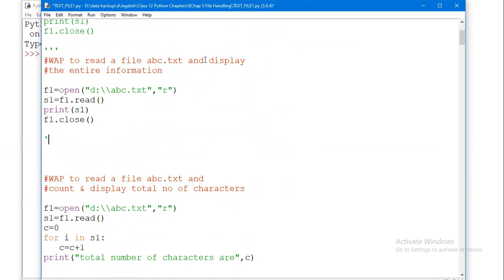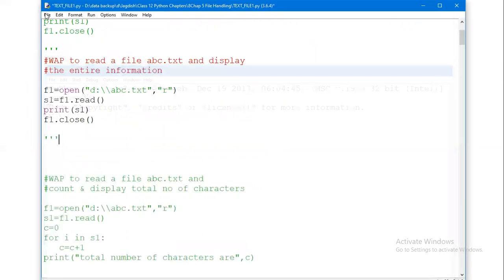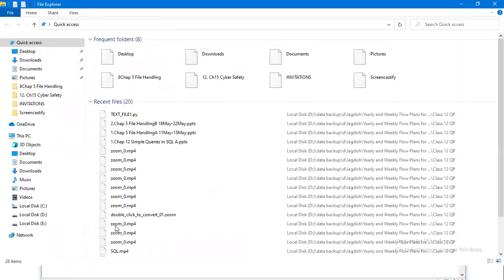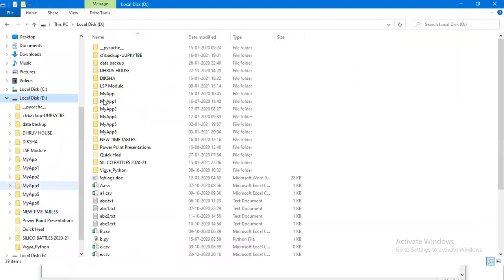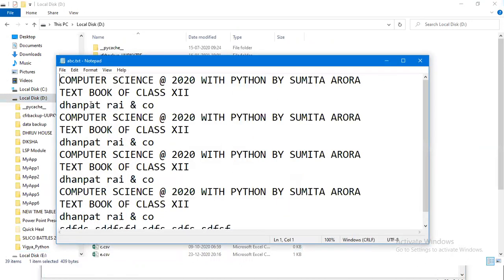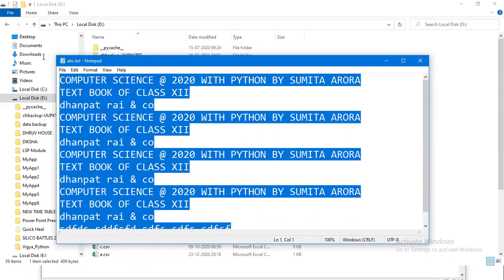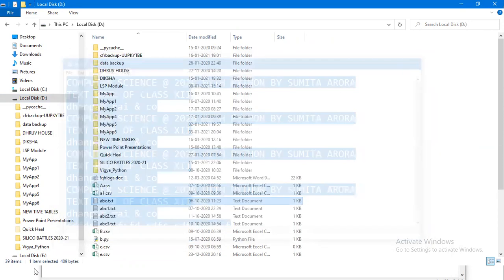So this is the program. Within D drive, abc.txt, we just need to check for that file, whether that file is there or not first. Though the program is going to check on its own, but still, if we just check it out within D drive, this abc.txt is there or not. This is the content which is there in the abc.txt. You can clearly see here. Okay, this is the content, computer science at the rate 2020 with Python and so on, right? This is the content which is there in the abc.txt.